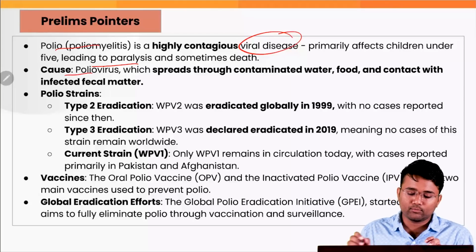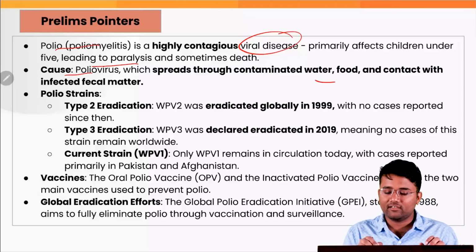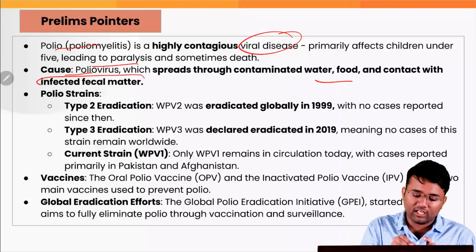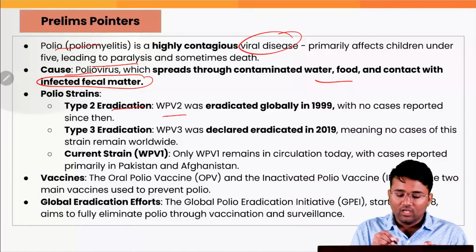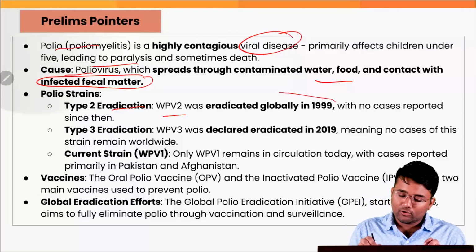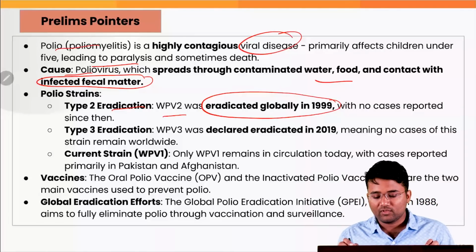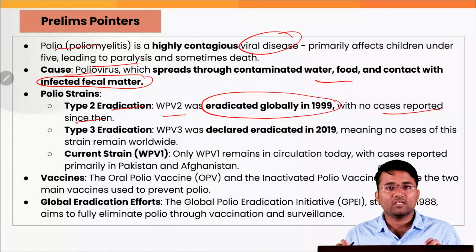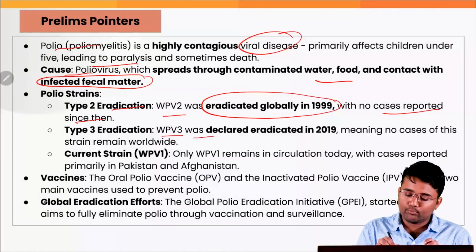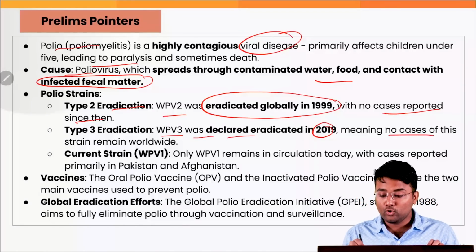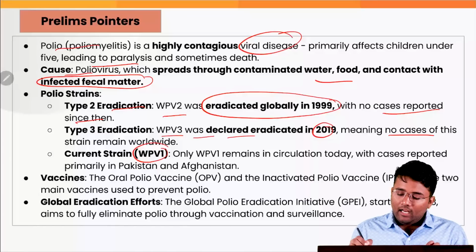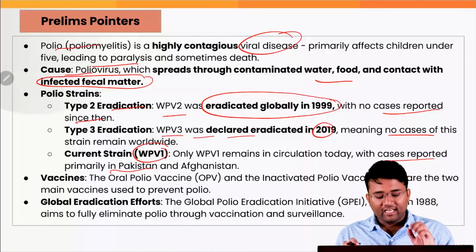If you talk about the causes, polio virus, which spreads through contaminated water, food and contact with the infected fecal matter. There are 3 strains of the polio. Type 2 eradication. The WPV2 was eradicated globally in 1999 with no cases reported since then. Type 3 eradication. The wild polio virus strain 3 was declared eradicated in 2019, meaning no cases of this strain remained worldwide. But the WPV1 strains are still there, with cases reported primarily in Pakistan and Afghanistan.